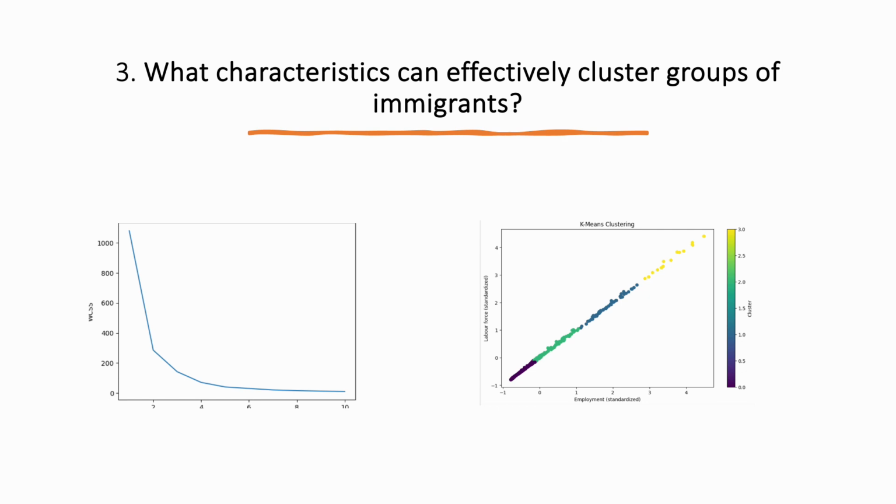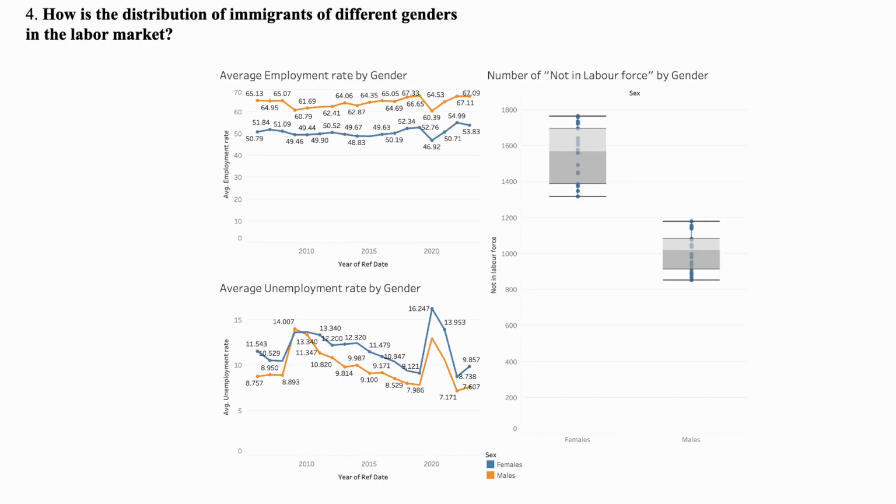gender, different immigrant status. In my fourth question, I explored the distribution of immigrants of different genders in the labor market. So we have three charts. The first one shows the average employment rate by gender. The second one is about average unemployment rate. The third is a box plot that shows the number of not in labor force by gender.